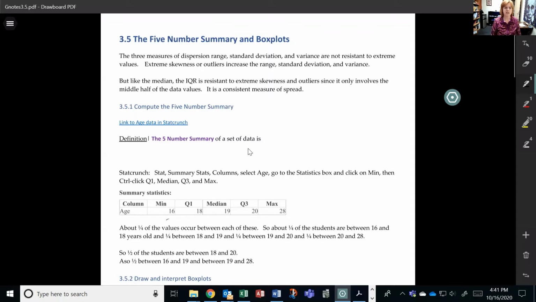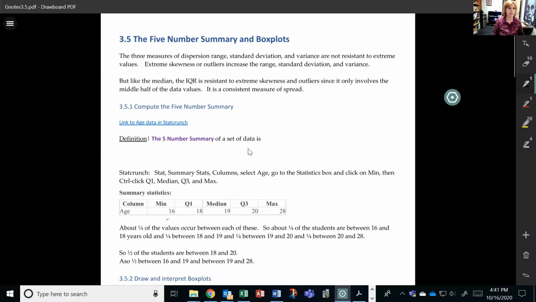Well, the variance and the standard deviation are about distances to the mean. So here's my mean, and I say, okay, what's the distance for this one? And what's the distance for this one? Again, the standard deviation uses every single data point and how far away it is. So it matters if it's really far away. If I have data points that are really far away, it's going to increase my standard deviation.